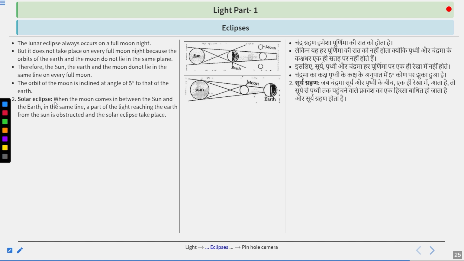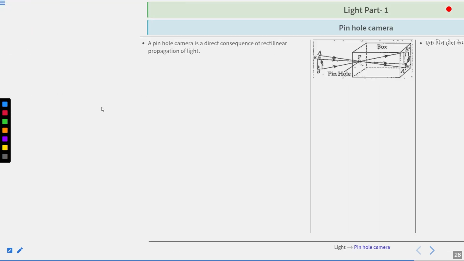Solar eclipse is the second case. When the moon comes in between the sun and the earth in the same line, the path of light reaching the earth from the sun is obstructed and the solar eclipse takes place. So here you can say, this is what the solar eclipse is. Obviously, this happens on some new moon day.